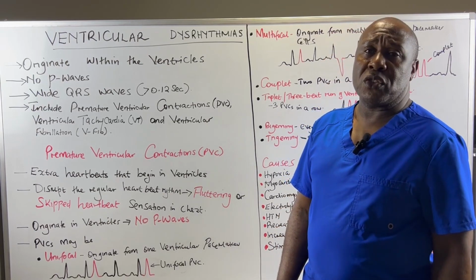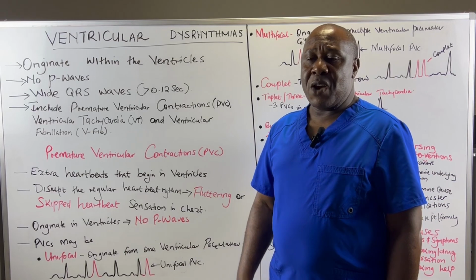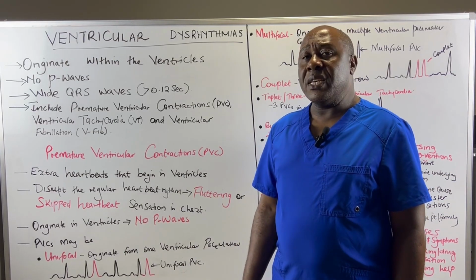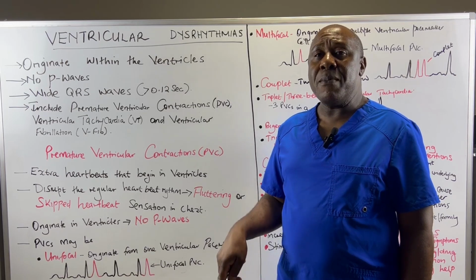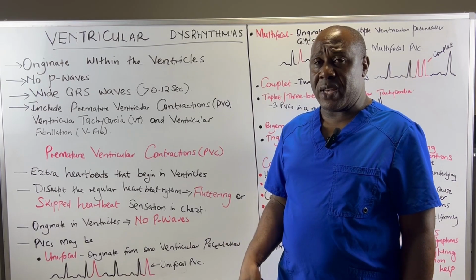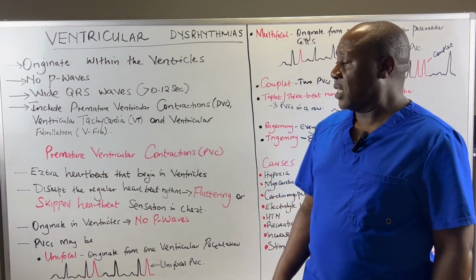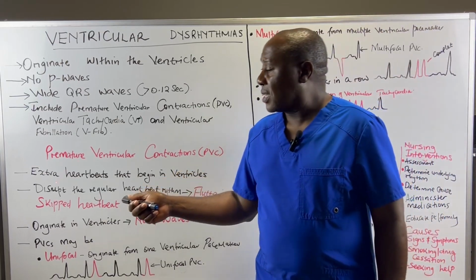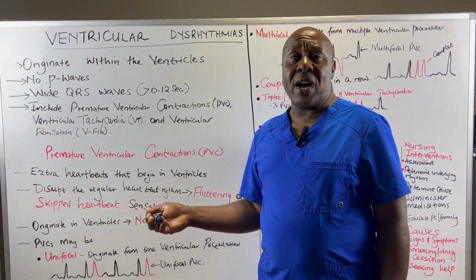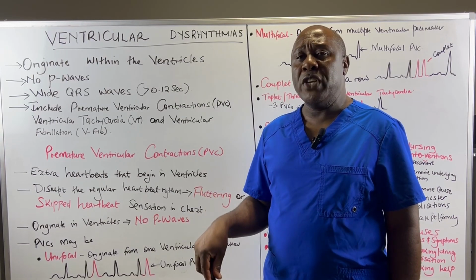Premature ventricular contractions, or in short PVCs, are extra heartbeats. And as we have seen, these extra heartbeats begin in the ventricles. The impulse that initiates these extra heartbeats originates from pacemaker cells, which are located in the ventricles. Now, in most cases, these extra heartbeats disrupt the regular rhythm of this patient.